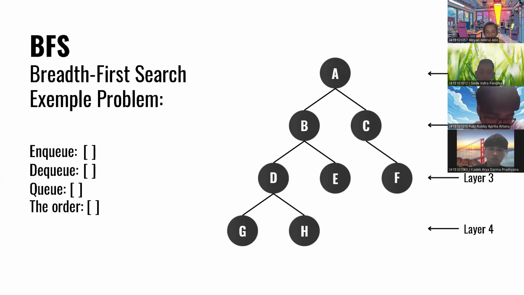So using BFS, we have to NQ the top of the binary tree. So first, the top of the binary tree, of course, is NQ, the first layer.